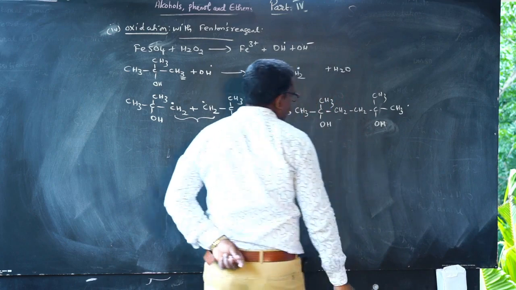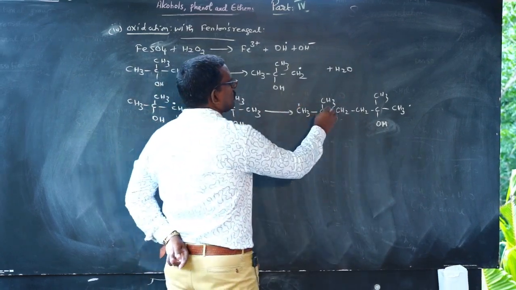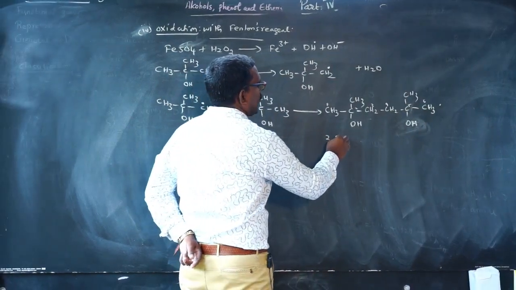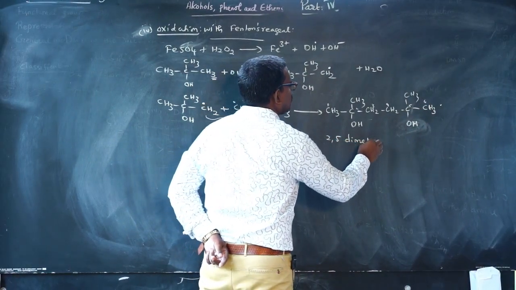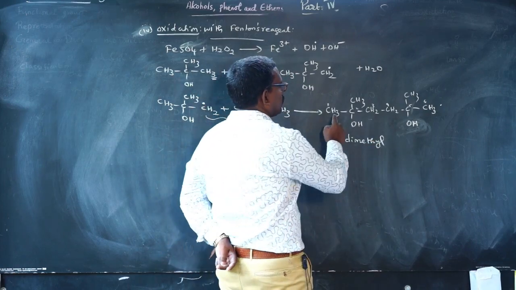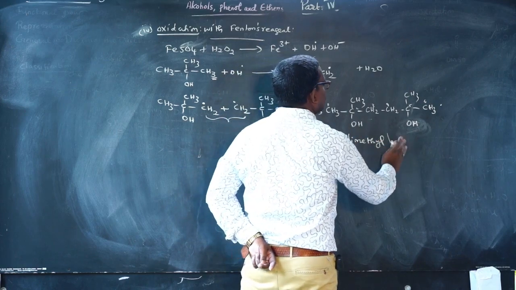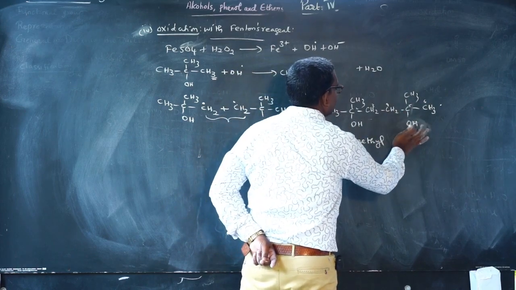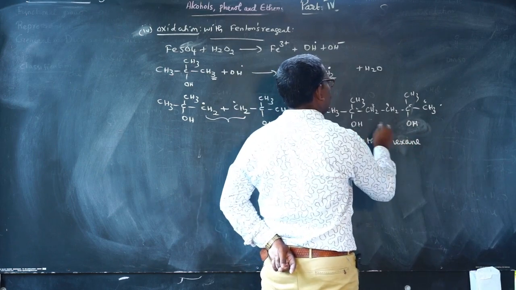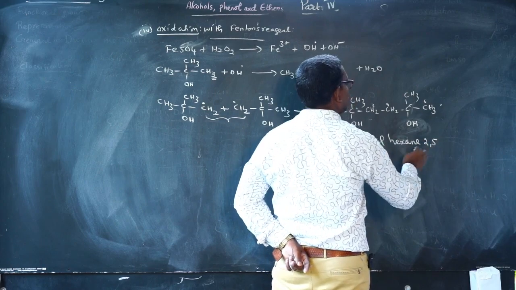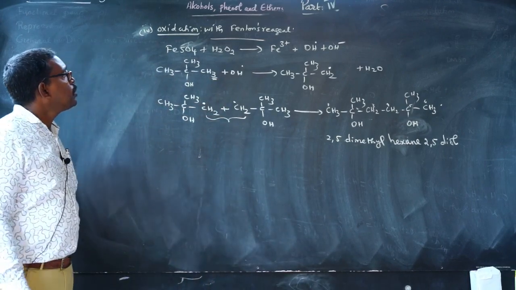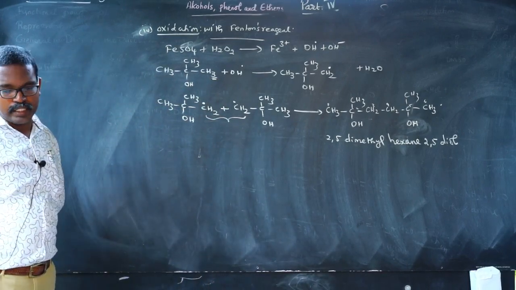What is the name of the product? 2,5-dimethylhexane-2,5-diol is the product. So, this is the oxidation with Fenton's reagent.